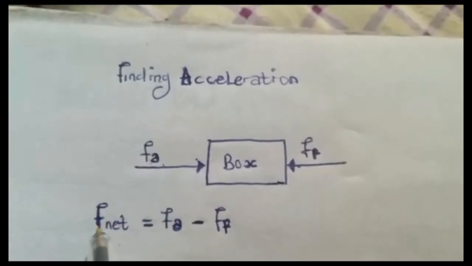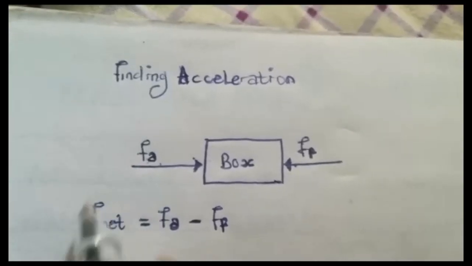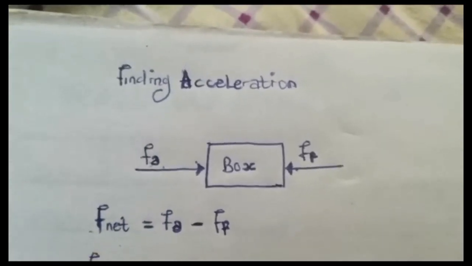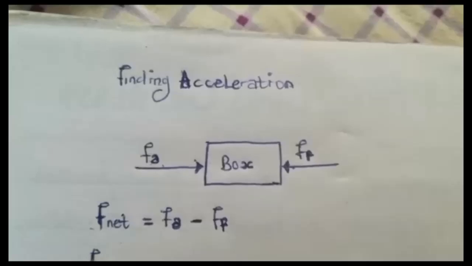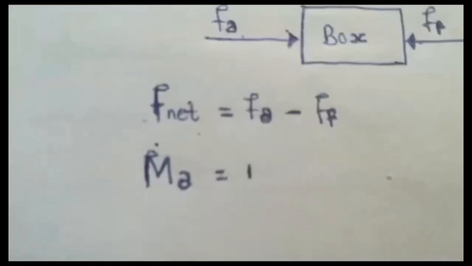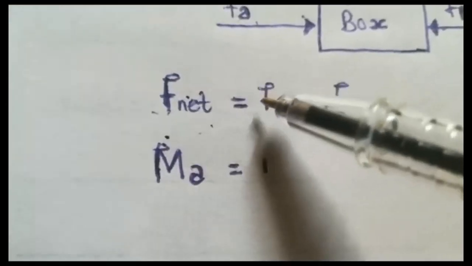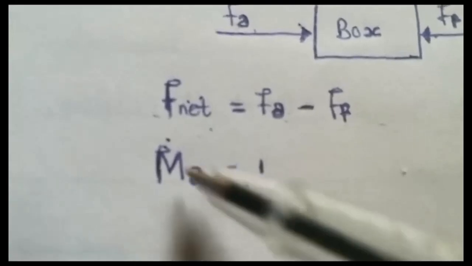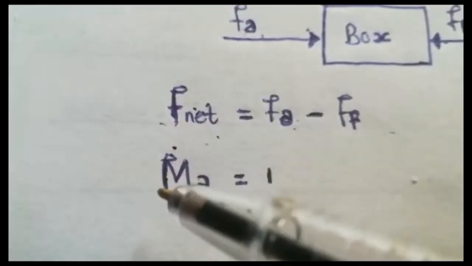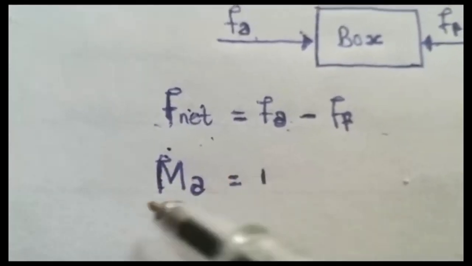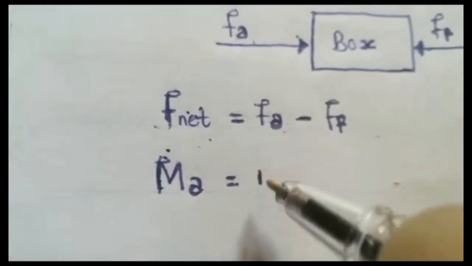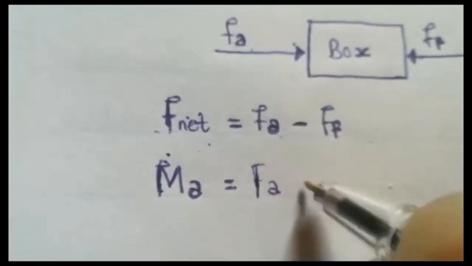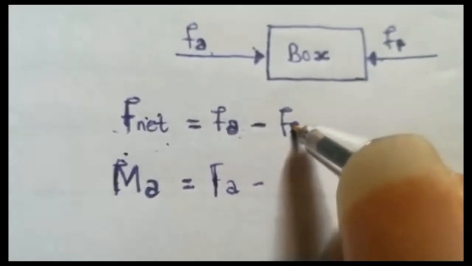And don't forget your F, force, equals mass times acceleration. So F is going to be equal to ma. So we have F net equal to Fa minus Ff. We know our force equals mass times acceleration, so it's now going to be equal to Fa, then minus, remember the frictional force formula.